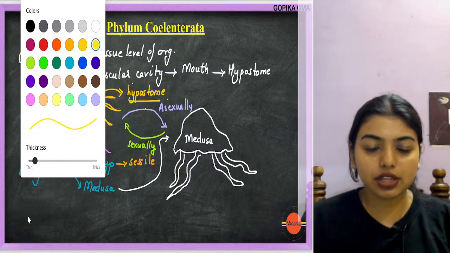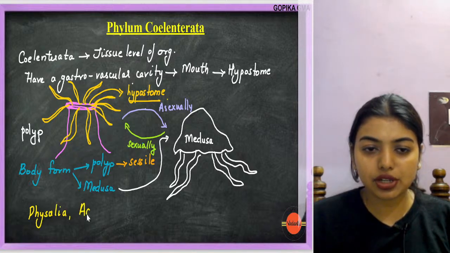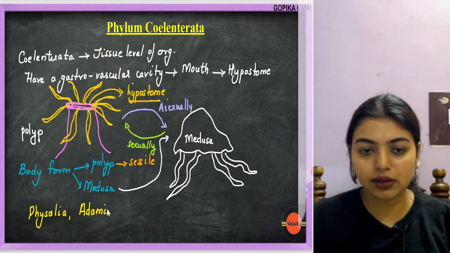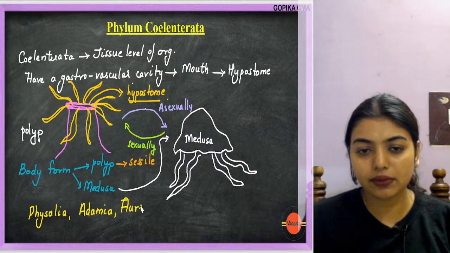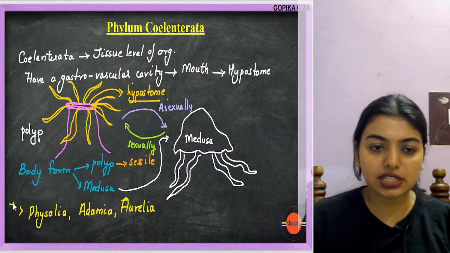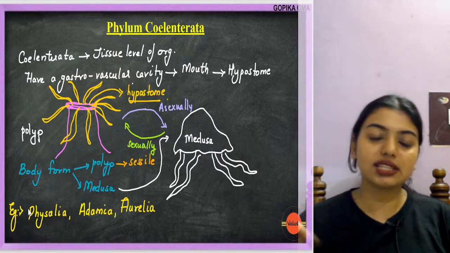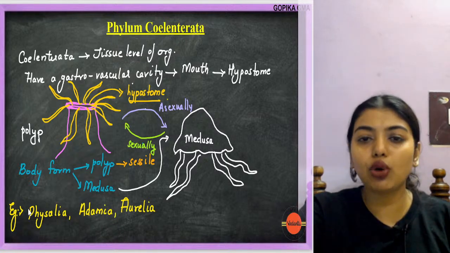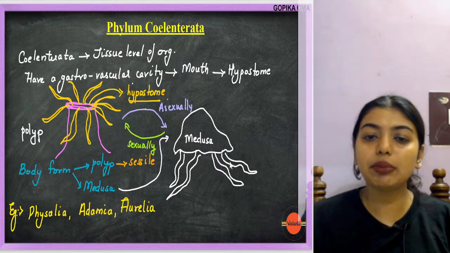So three you can remember: Physalia, Adamsia, and Aurelia. At least three examples you have to know. Two examples is what usually NCERT or NTA tells, but you can go up to three because there's a chance that you'll forget.